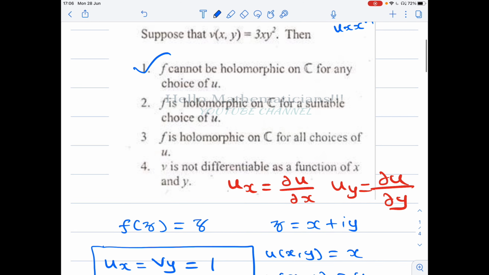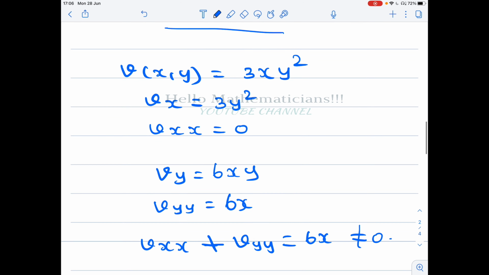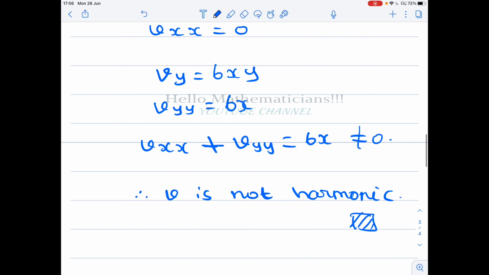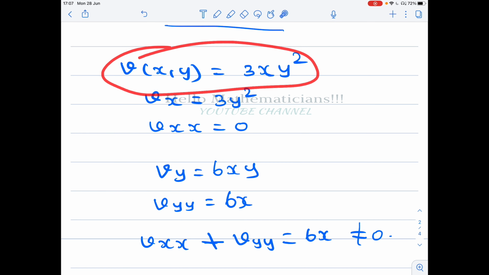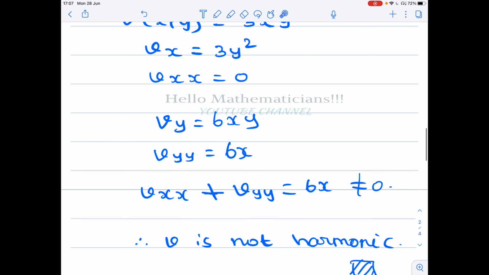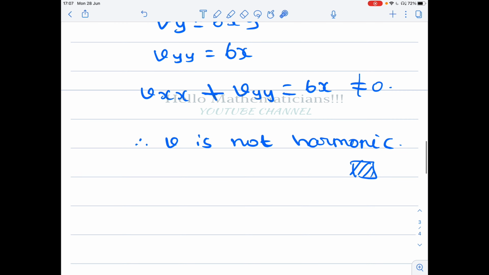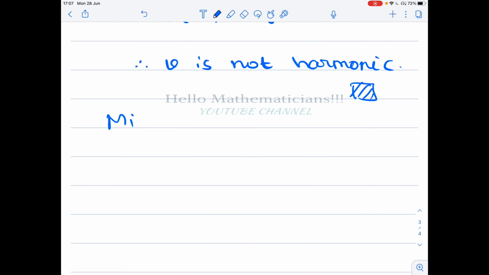Now suppose for some other choice of v it satisfies the harmonic condition. Then how do you find u? For that you have to use the Milne-Thomson method.